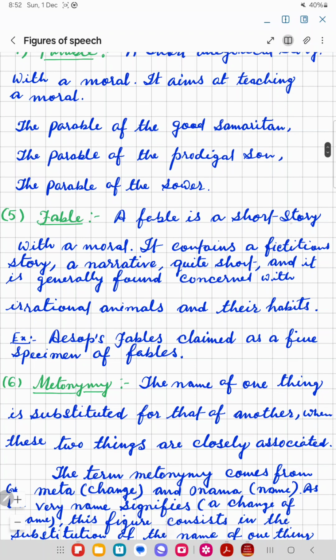A fable is a short story with a moral. It contains a fictitious story, a narrative quite short, and it is generally found concerned with irrational animals and their habits. Aesop's fables are claimed as a fine specimen of fables.